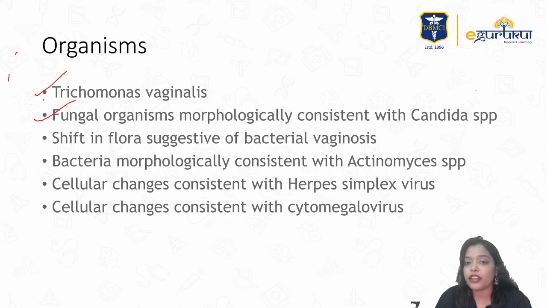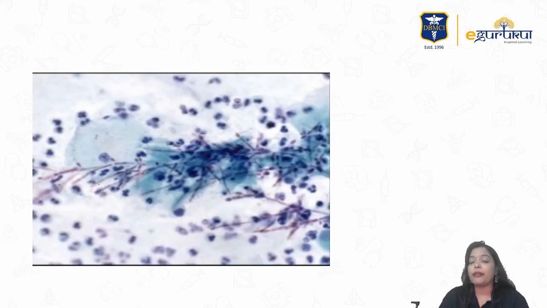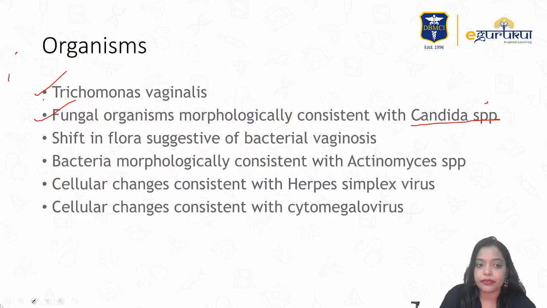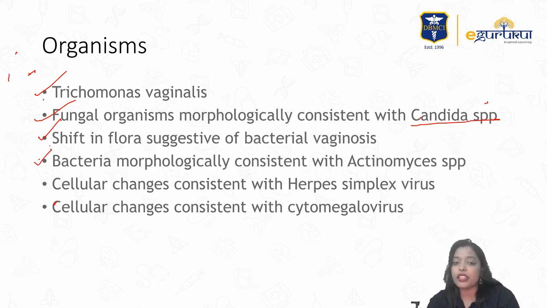You can pick up fungal organisms like Candida species. Candida on pap smear is called the shish kebab appearance. Again, a very important image based MCQ. These are the pseudohyphae around which the vaginal epithelial cells are wound, giving that shish kebab appearance. Next, shift in the flora suggestive of bacterial vaginosis. So it can also tell us about bacterial vaginosis. Bacterial morphology consistent with actinomyces. In bacterial vaginosis there is a shift in the flora, and they can also see the clue cells.